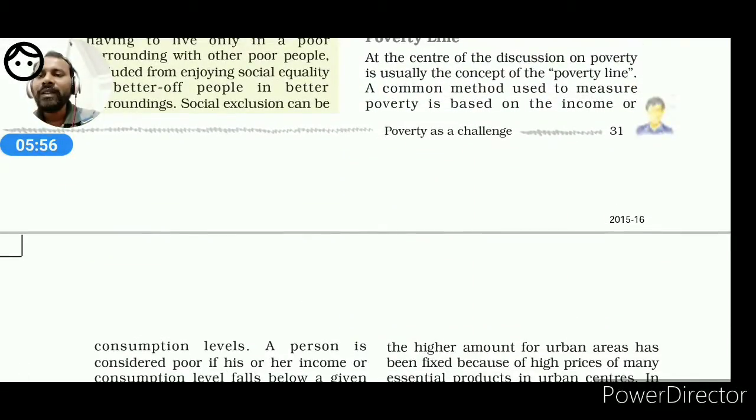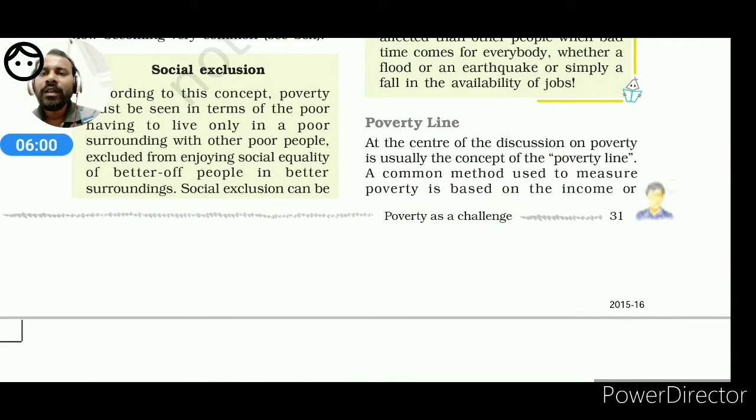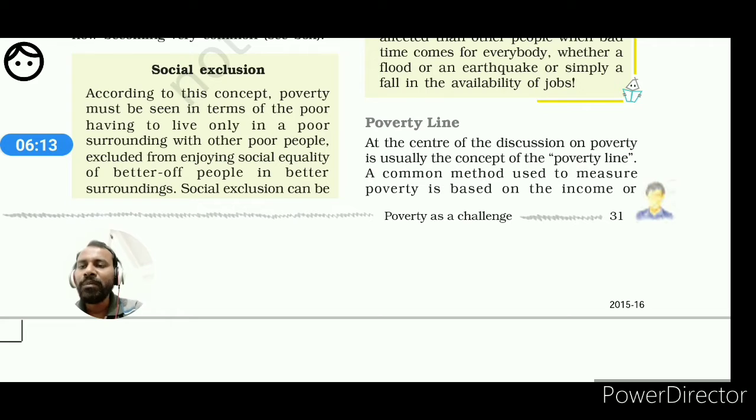Now we will see that on the basis of these, in our country the poverty line has been determined. Above that criteria, above that particular calorie consumption as well as earning of money, the people are referred to as APL, or above poverty line.